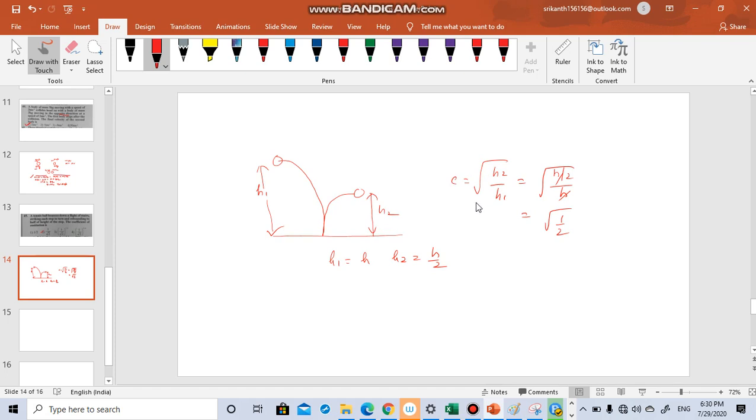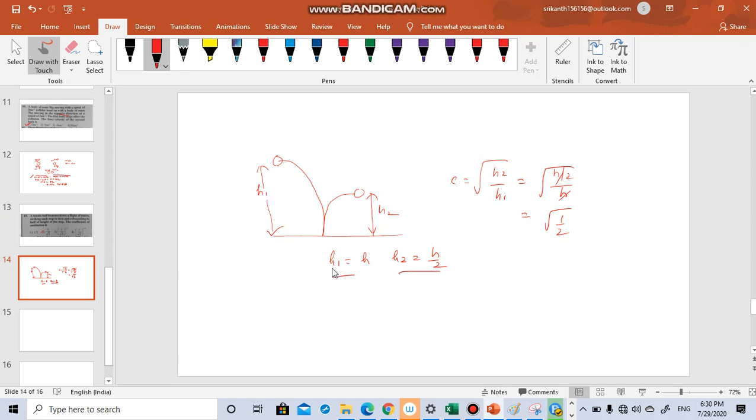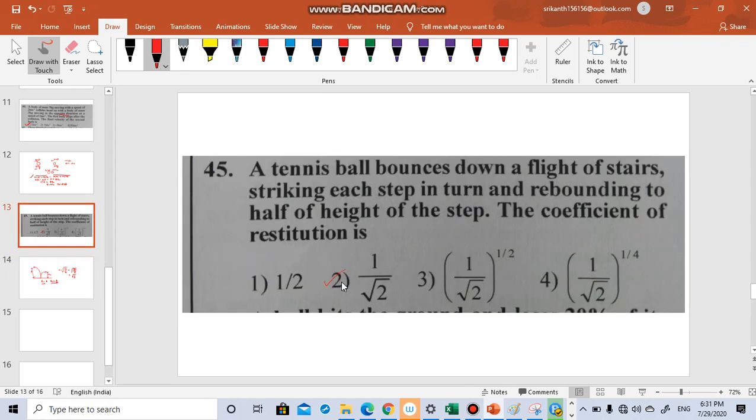Then e is given by the formula root over h2 by h1. In the question it is given that h1 is equal to h and h2 is equal to h by 2. It's mentioned, rebounding to half of its height. So that means if h1 is some 10 meters, then h2 is 5 meters. So h2 is h by 2, h1 is h. So h and h will be cancelled. You are left with root over 1 by 2, which is the answer. So you can remember this formula. So this option is the correct answer.